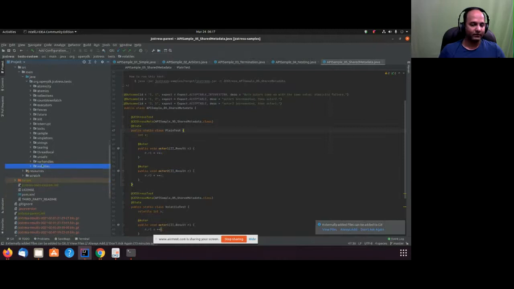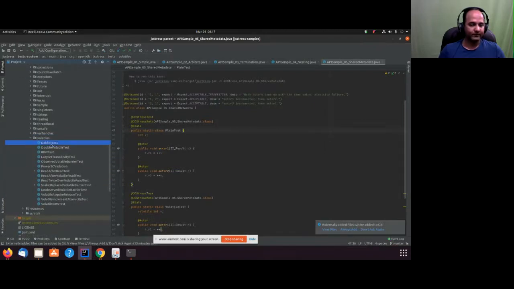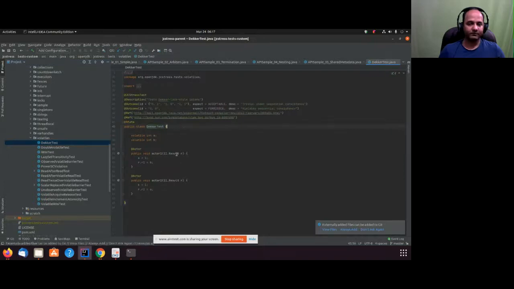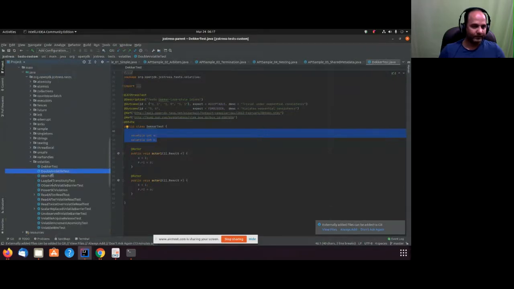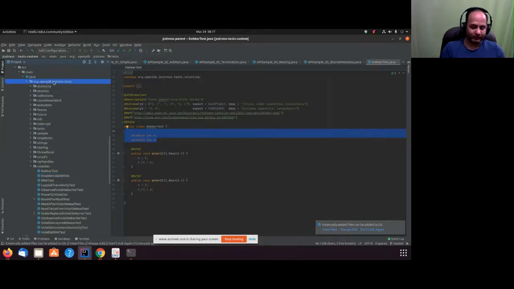This is like our favorite, volatile. A lot of tests with volatile. Okay, this is my first volatile test. It has two variables. Then somewhere it should have a double check locking related test as well. Maybe that's a different section. I'll search that.